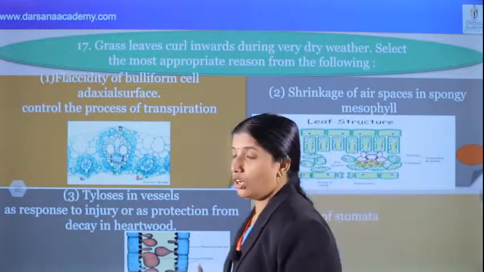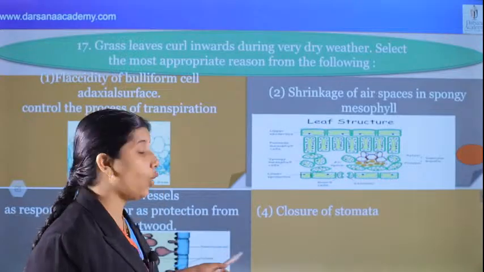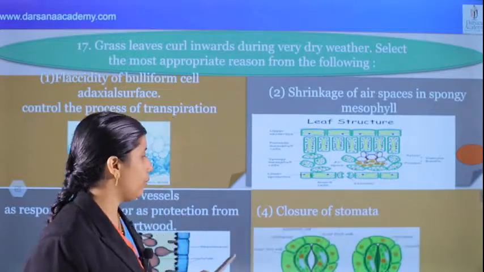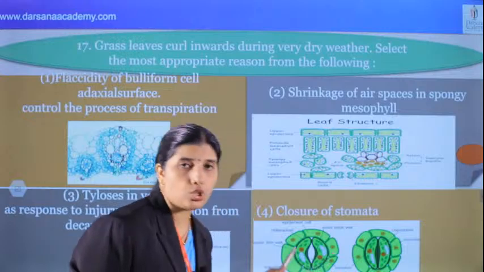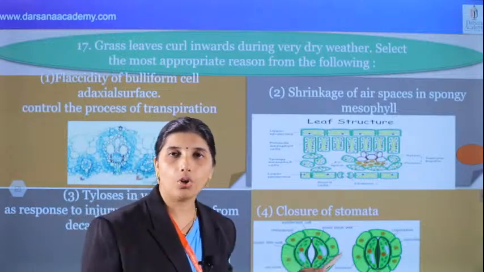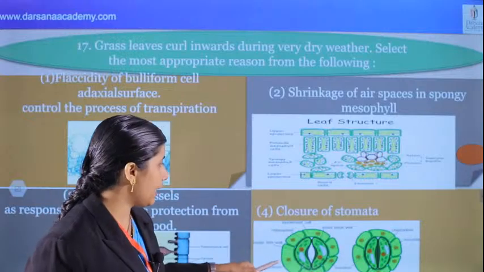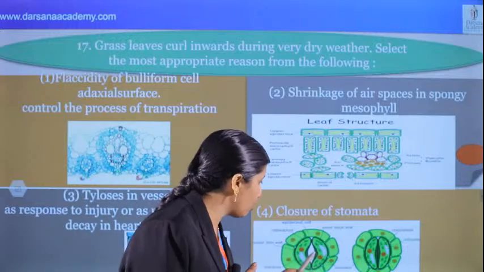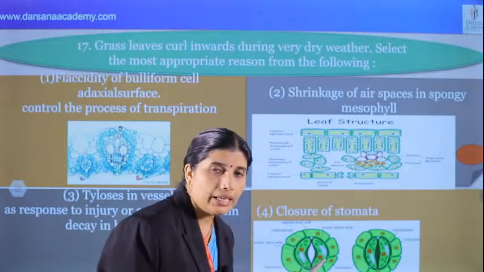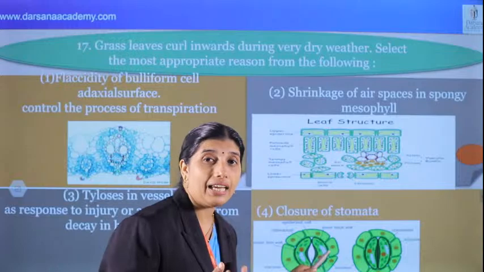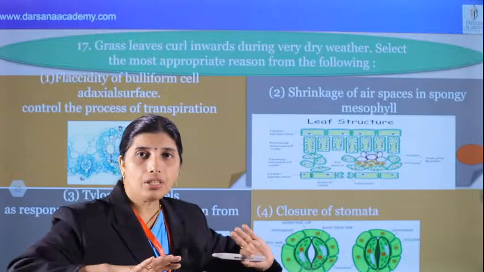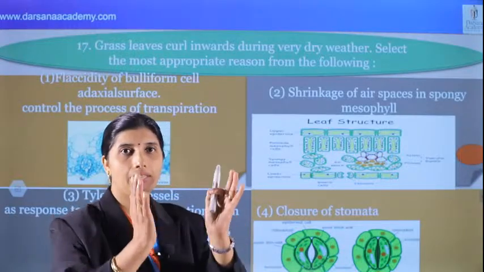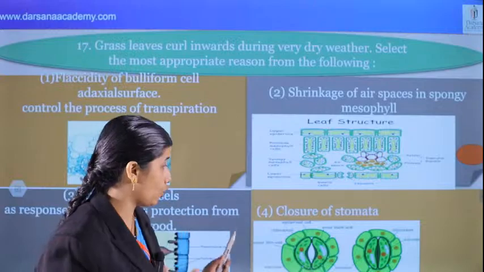And next option, option 4. What about this? Closure of stomata. What about stomata? This is a dicot stomata, kidney or bean shaped, whereas monocot has dumbbell-shaped stomata. What is the structure? The inner wall is thick and elastic, the outer wall is thin. They have radially arranged cellulose microfibrils, which help maintain the longitudinal opening of the stomata.